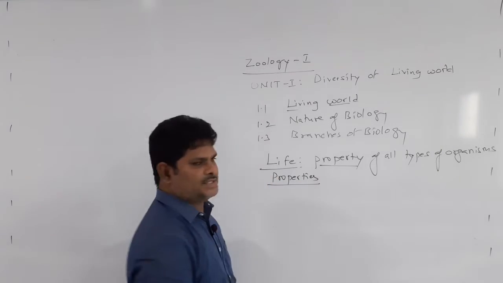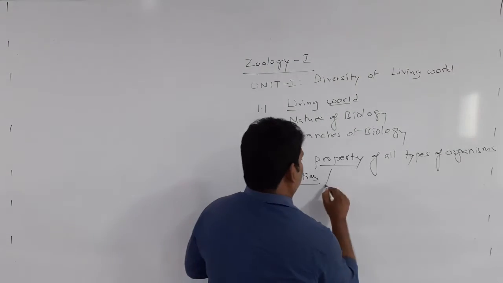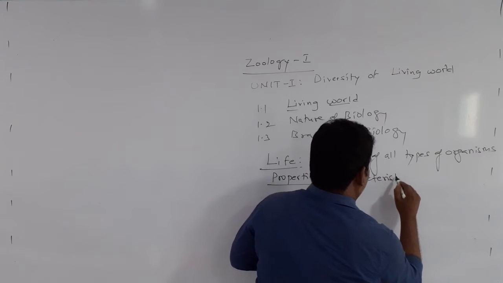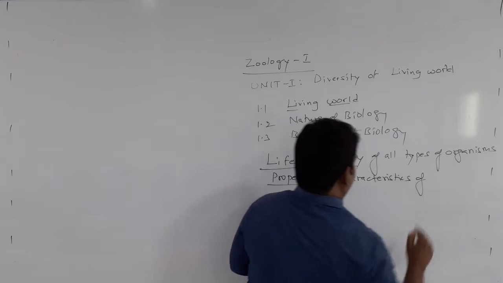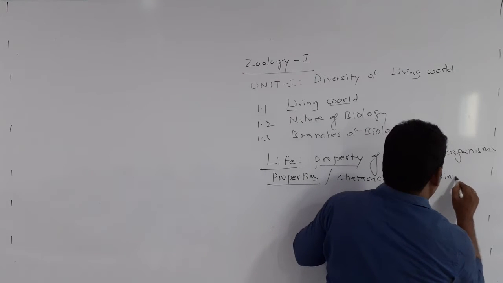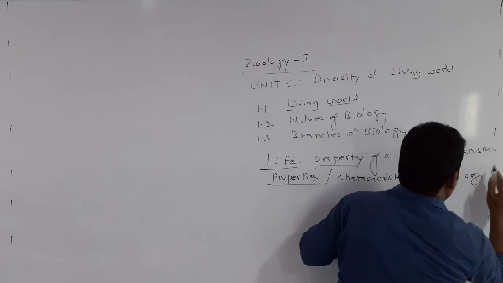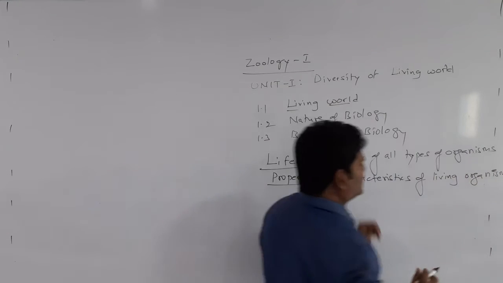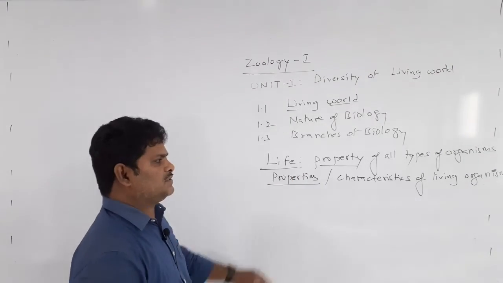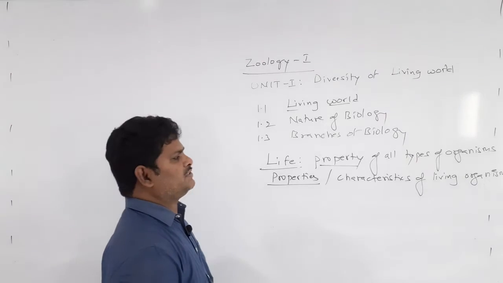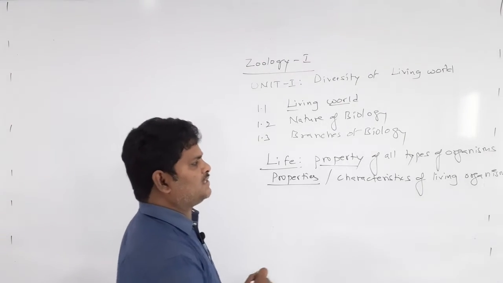So properties are nothing but characteristics, the characteristics of living organisms.